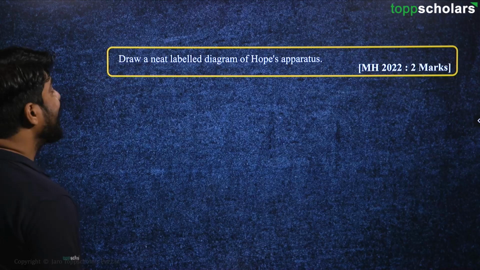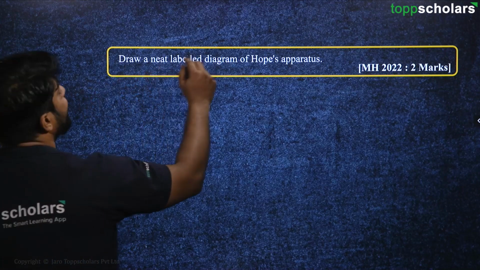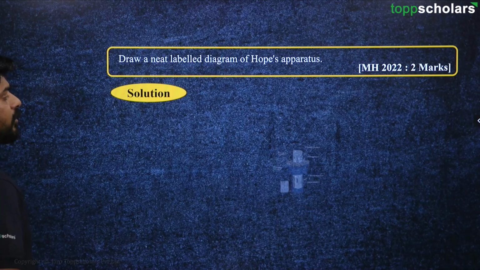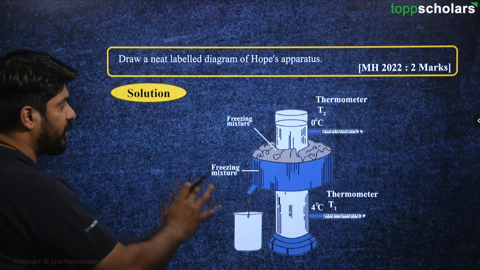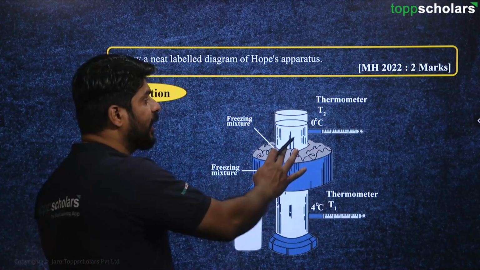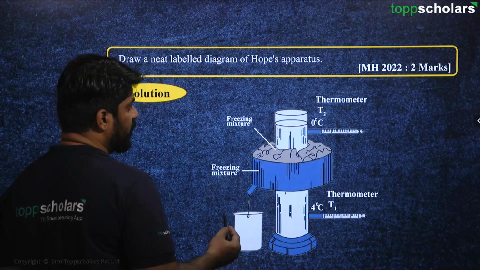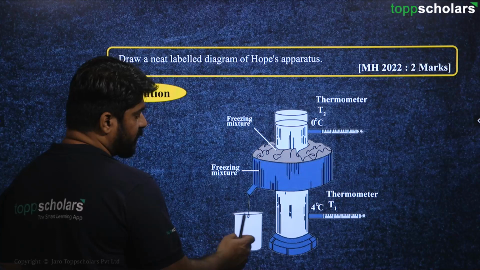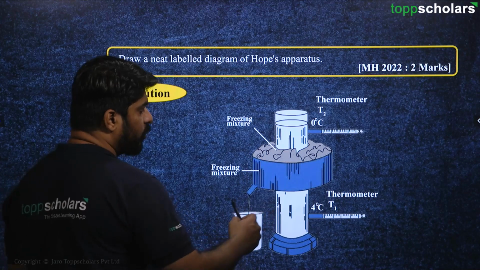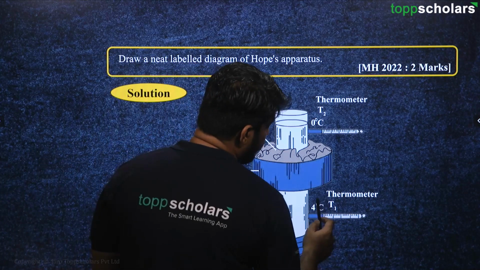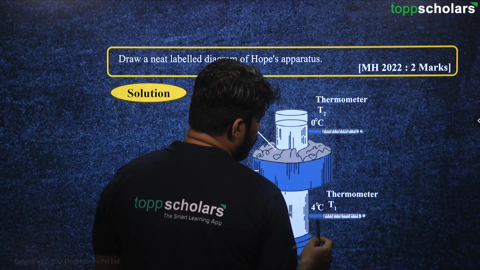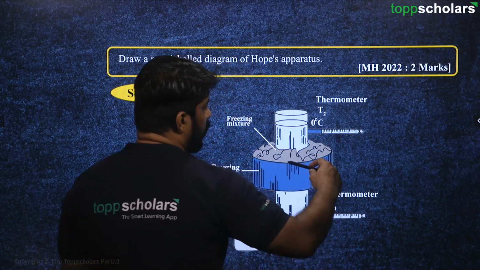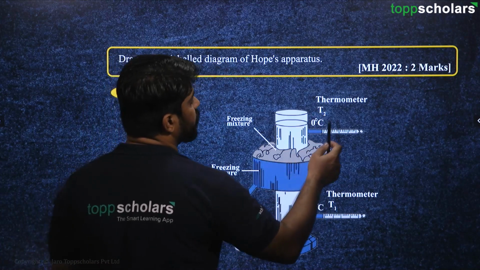Moving on to the next question now. Draw a neat labeled diagram of Hope's apparatus. So here it is. This is Hope's apparatus. You have to draw this diagram. We can see here there is a freezing mixture. Then here you can see there is a small beaker kept to collect water, and over here there is a thermometer T1 and a thermometer T2. Above this we can see there is 0 degree Celsius.